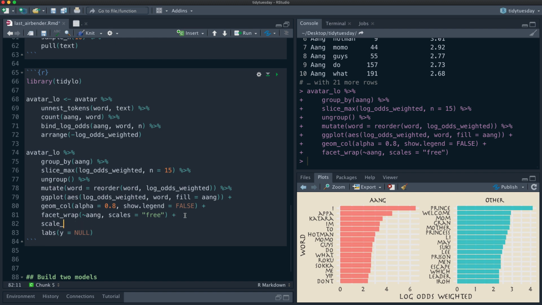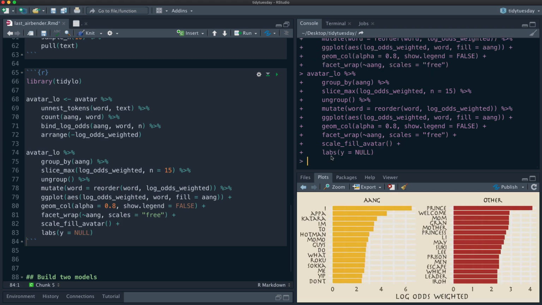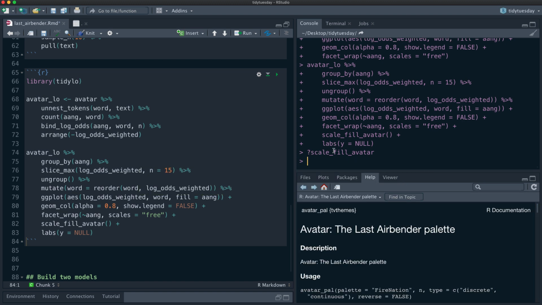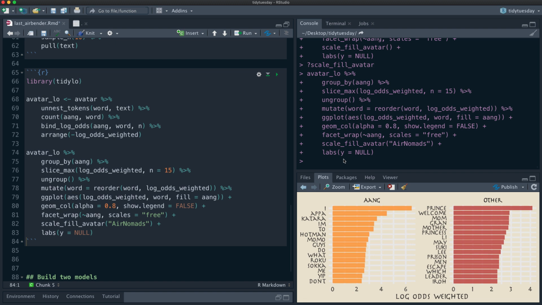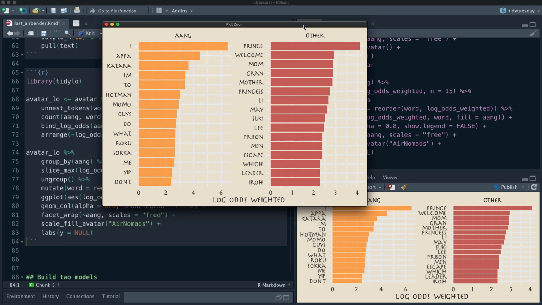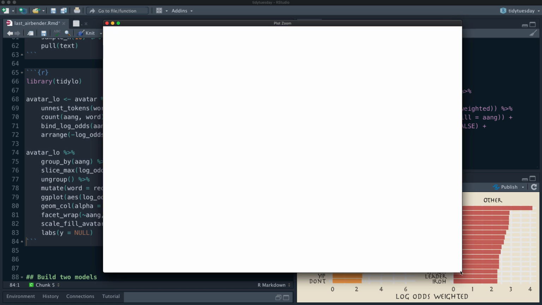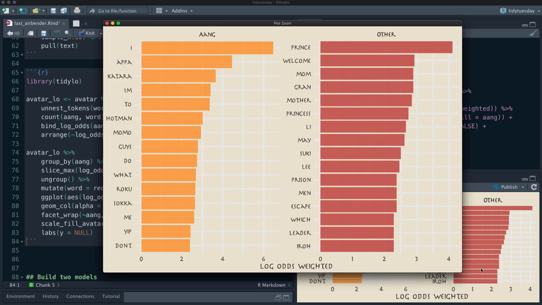This time, let's use scale fill avatar like this. I believe this is the Fire Nation, but let's use, since this is Aang, the Air Nomads. Nice. Okay, so these are the words that have the highest log odds of being spoken by Aang versus everyone else.